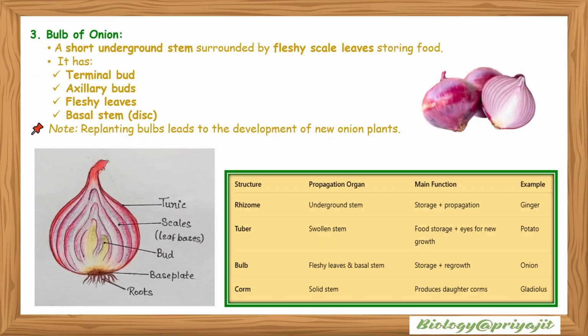Bulb of onion: a short underground stem surrounded by fleshy scale leaves storing food. It has a terminal bud, axillary bud, fleshy scales, and a basal stem or disc. Note replanting bulbs leads to development of new onion plants. This is the image showing the onions. This is the onion showing the bud, roots and scales.